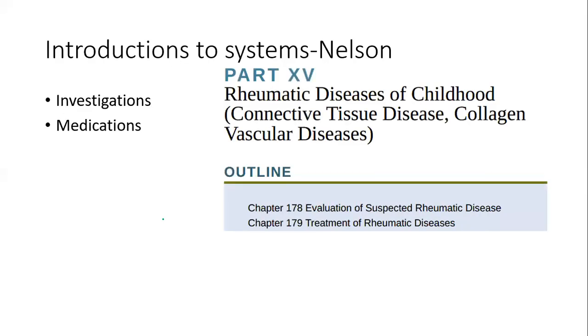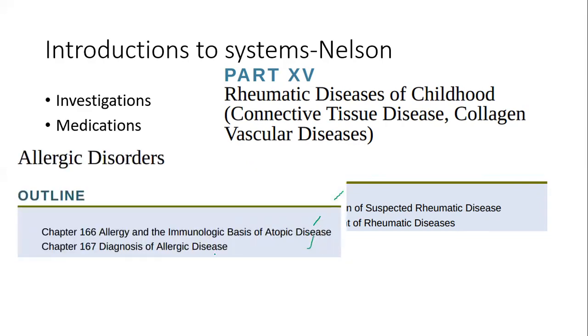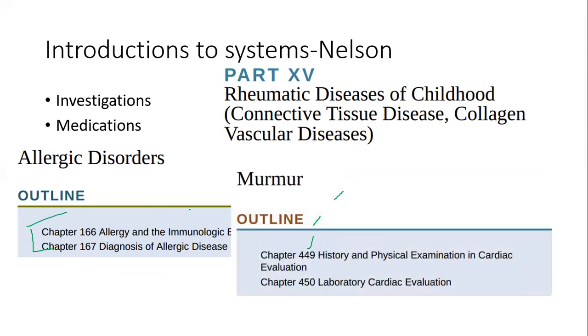Say for rheumatic disease, the first 2 chapters are actually evaluation and treatment. I will skip this and directly go to JIA, Kawasaki, etc. Suppose in allergic disorder, there is a basis and diagnosis. I will skip this and directly go to atopic dermatitis, asthma, those sort of discussions. Similarly, in cardiovascular system, laboratory cardiac evaluation. If you actually read this chapter, you will be able to answer cardiac catheterization, at least a few sentences. But what do we do? We skip this to go directly to reading about PDA, VSD, ASD, etc.